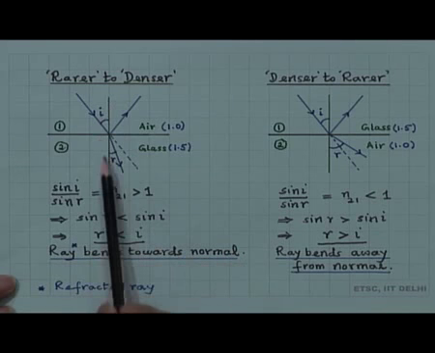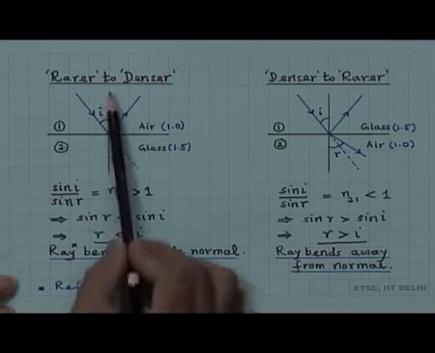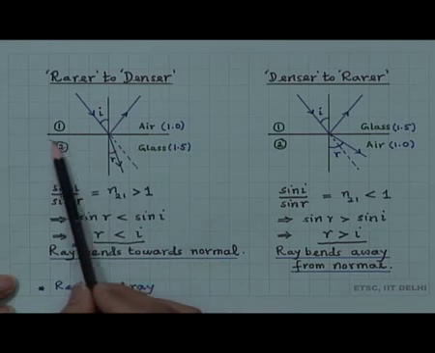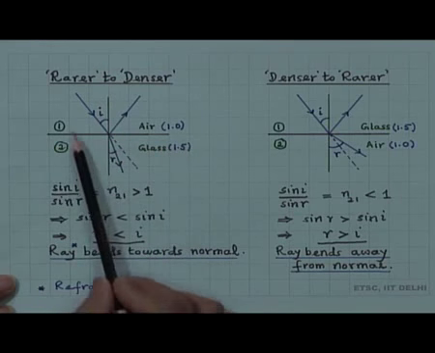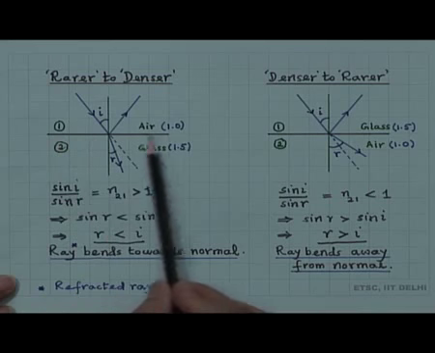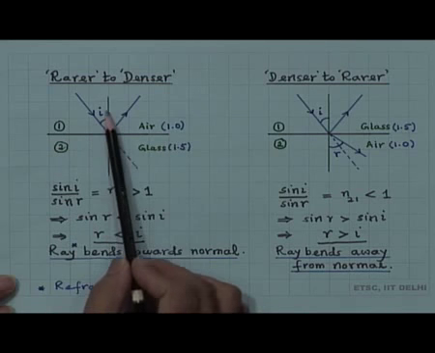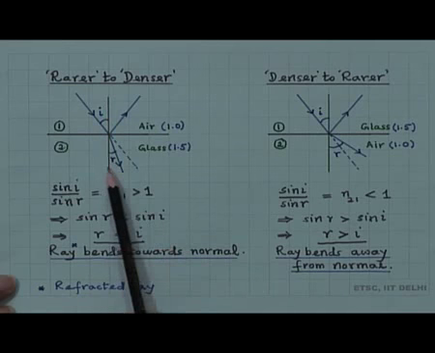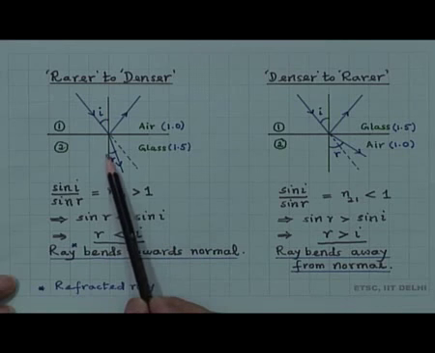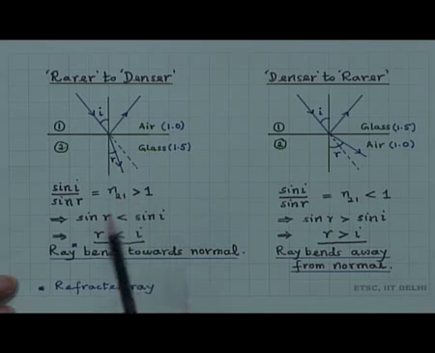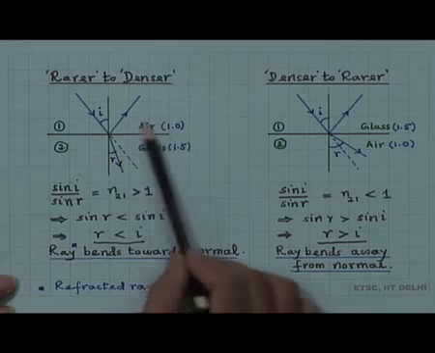So, this is the normal here, normal to the interface. So, this is the interface between the two media. So, this is glass, this is air, this is called the interface, and this line here is the normal to the interface, and the angle with the normal to the interface is the angle of refraction here, and the angle of refraction r is less than I in this case.